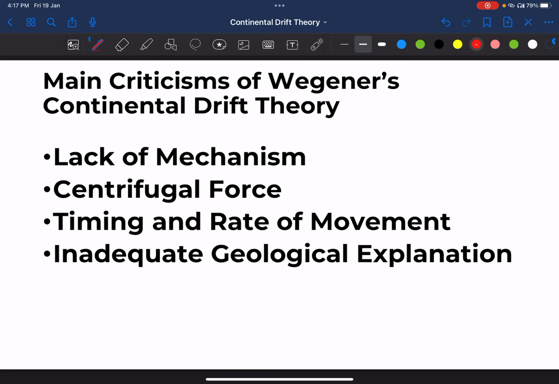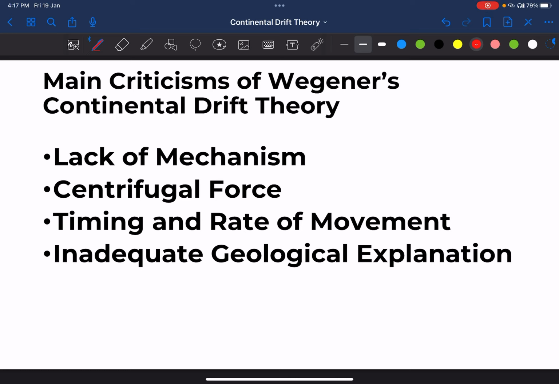Another was timing and rate of movement. Critics ने क्वेश्चन किया how continents could have moved significant distances within the time frame suggested by Wegener. वैगनर ने जो टाइम फ्रेम सजेस्ट किए उस टाइम फ्रेम में सिग्निफिकेंट डिस्टेंस मूव करना was relatively impossible. सो ये भी एक इसका क्रिटिसिज्म है.